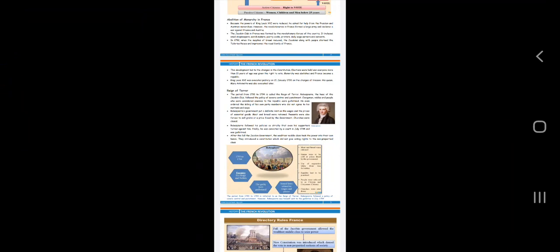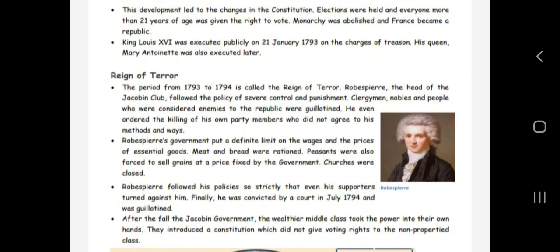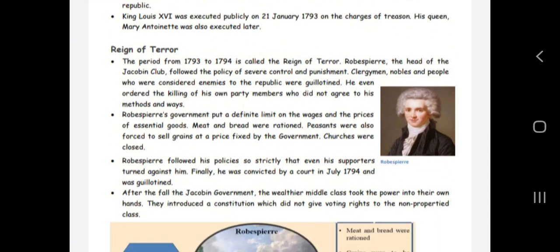This development led to a change in the constitution, and elections were held, and everyone more than 21 years of age was given the right to vote. Monarchy was abolished and France became a republic. King Louis XVI was executed publicly on 21 January 1793 on charges of treason. His queen, Marie Antoinette, was also executed later.